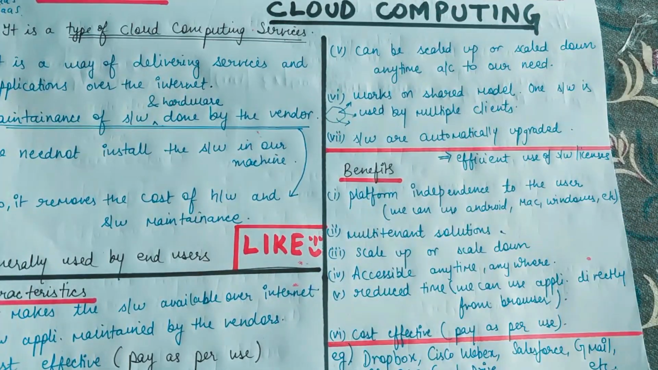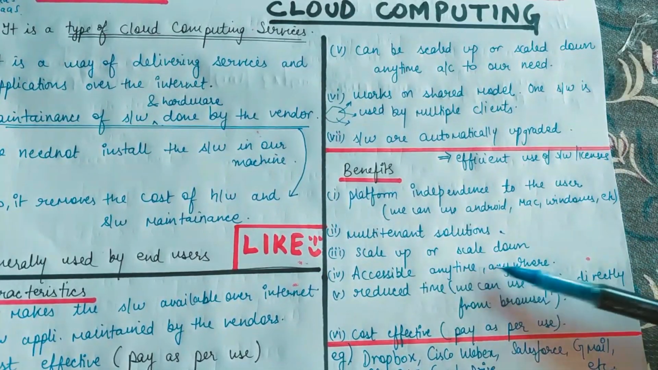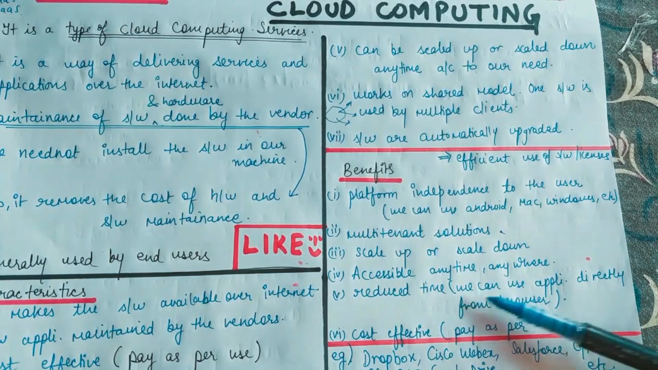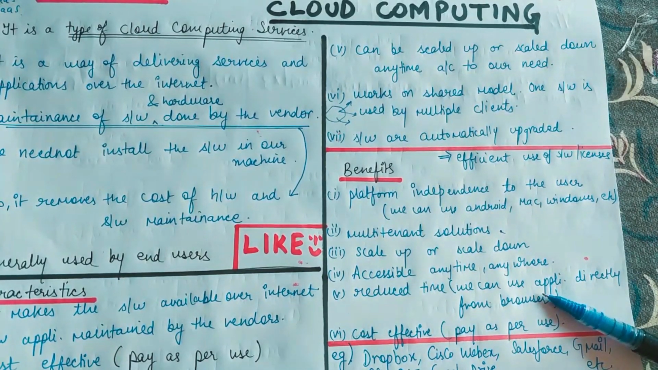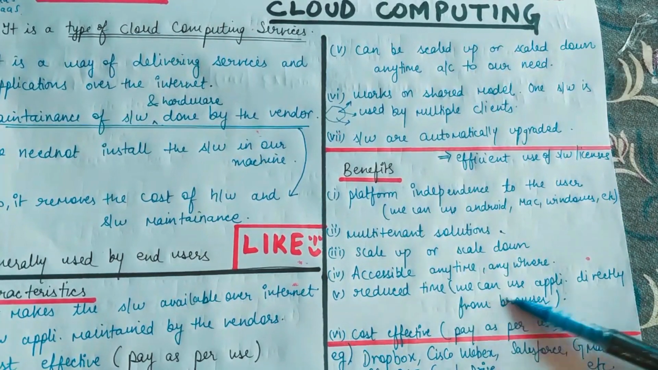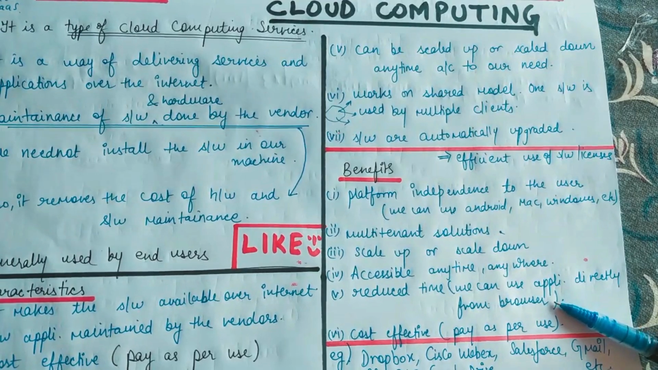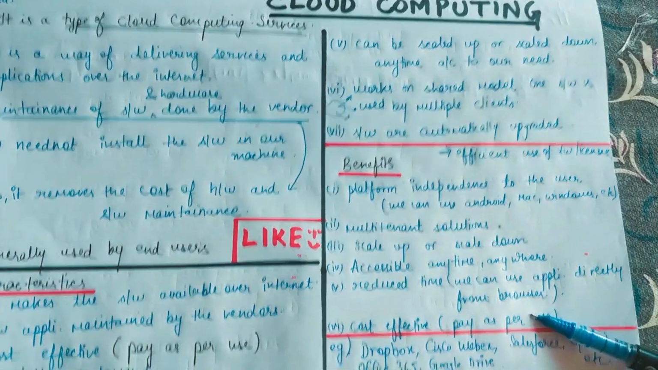The next one is, guys, scale up or scale down. Okay, that is the same thing as above. Then simply access anytime, anywhere. We can access the resources anytime from anywhere. Then reduce time also, as we need not do the software upgradations and software installation and so on, so that saves our time also. We can use the application directly from the browser. Okay, that is your Chrome or any other browser. Then it is also cost effective, as we need to pay as per use. Okay, we have already discussed this point over here.